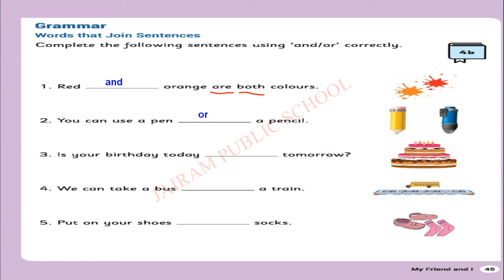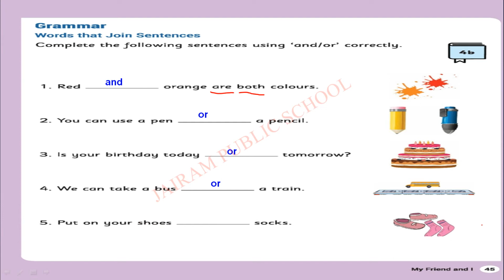Is your birthday today dash tomorrow? Birthday will be on any one day, either today or tomorrow only, no? So here comes a choice. We are writing or in the dash. We can take a bus dash a train. Can we travel in both at the same time? No, we can't. We can travel in one vehicle only. Am I right? So bus or a train. Very good.